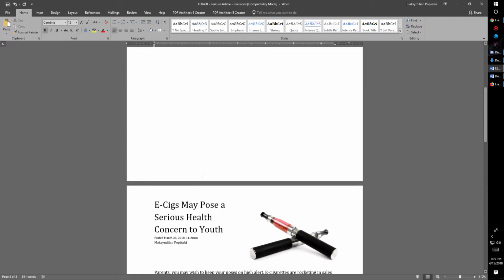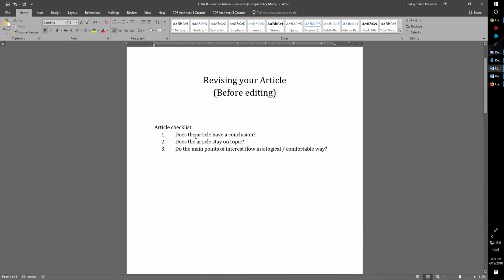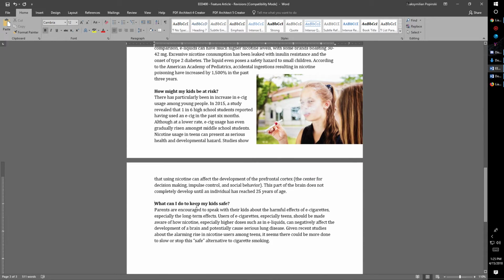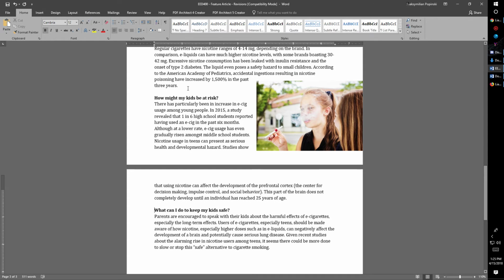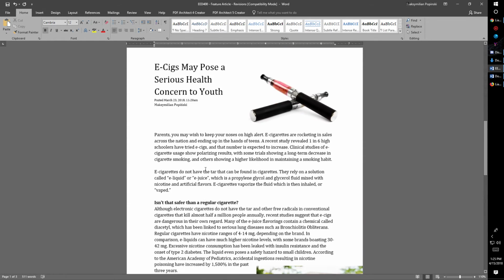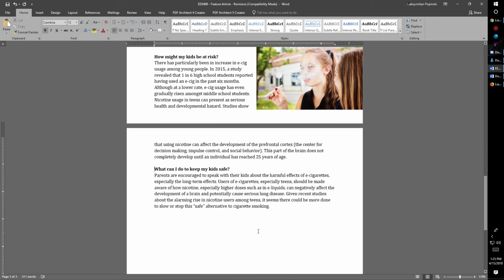Now, one last thing you've got to quickly do is, does the article have a conclusion? Now that I flipped these, is this a viable conclusion? And I think it is, because it ends on a note where parents can ask what they can do to keep their kids safe after they learned about how e-cigs may be potentially dangerous.